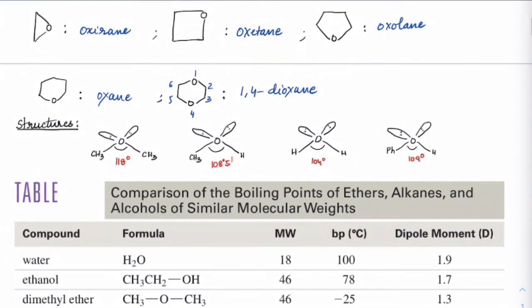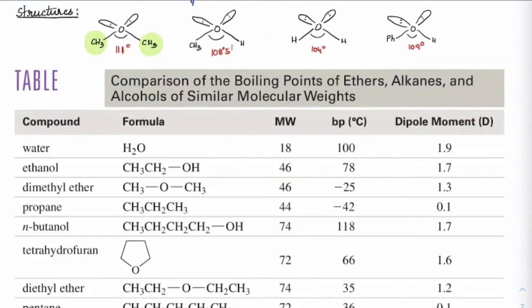So you can check that ethers usually have a larger bond angle, because of steric crowding. The more steric crowding is seen, the larger the bond angle will be. Okay, the table illustrates different types of compounds and their formulas. Got it? What is the molecular formula, boiling point and dipole moment?